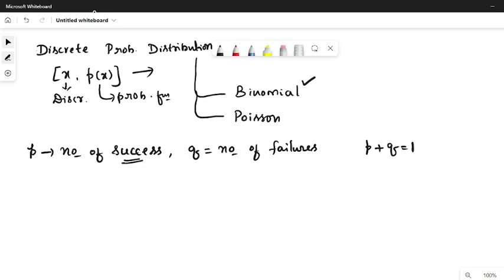Right. If p stands for the number of success or probability of success, and q stands for probability of failure, then out of n trials,